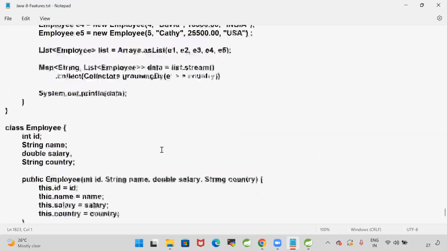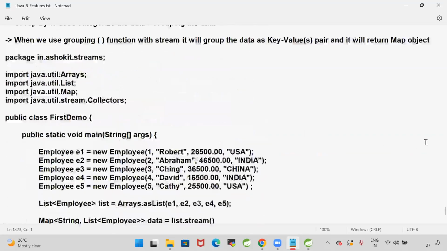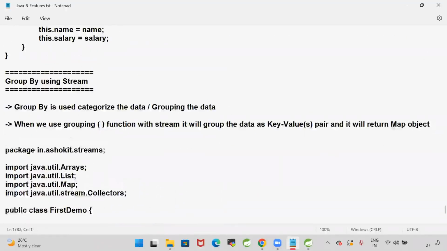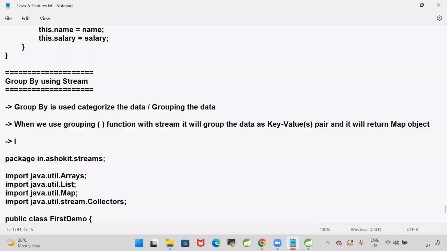Understand? In the below example, employees will be grouped based on country name.